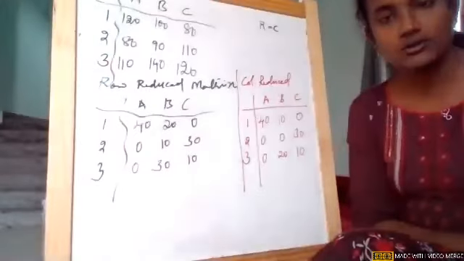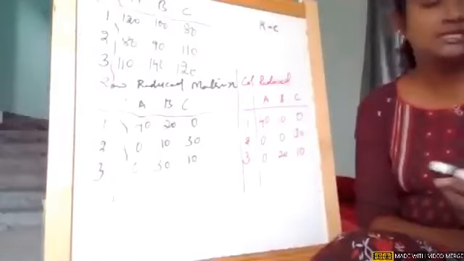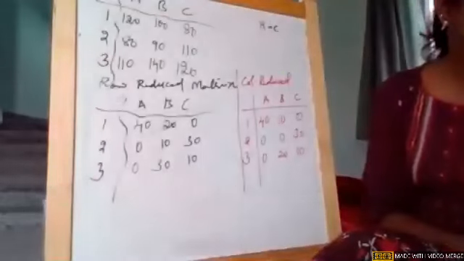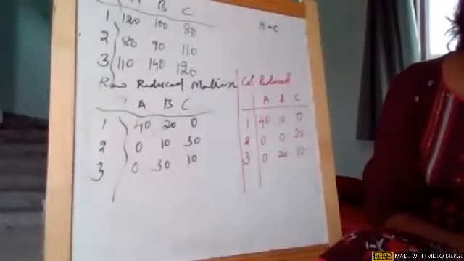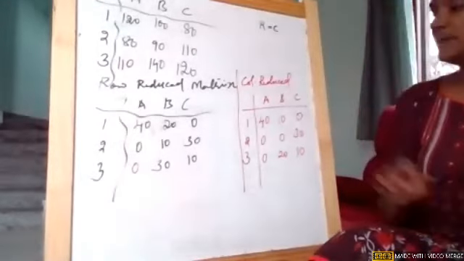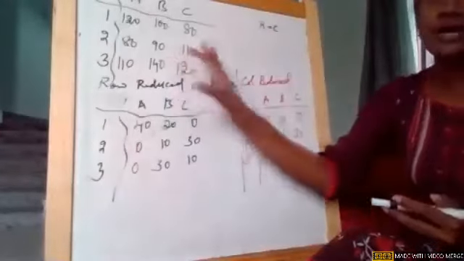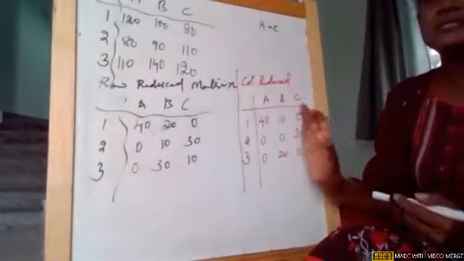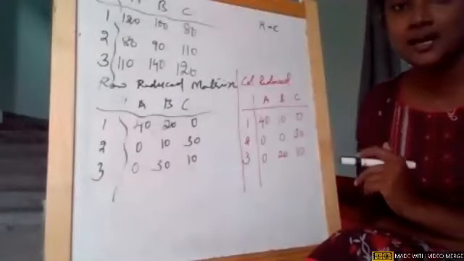Yes, ma'am. Now the important job. If you see my step 3, what did I give you? Step 3, make assignments. Listen carefully, girls. My column reduced matrix, after the row reduction, is important in order to make assignments.